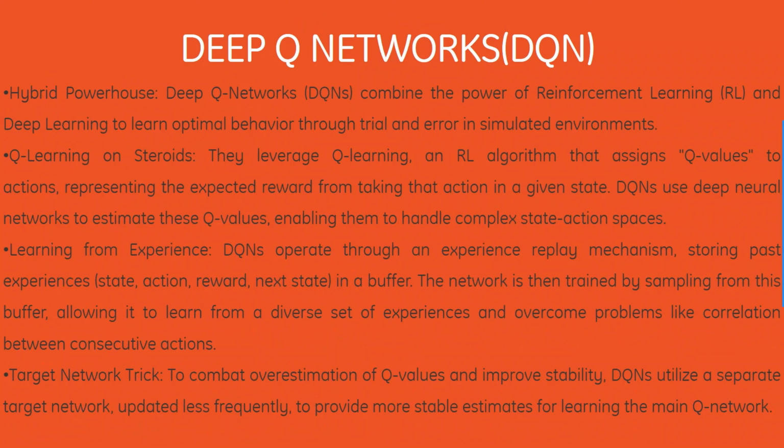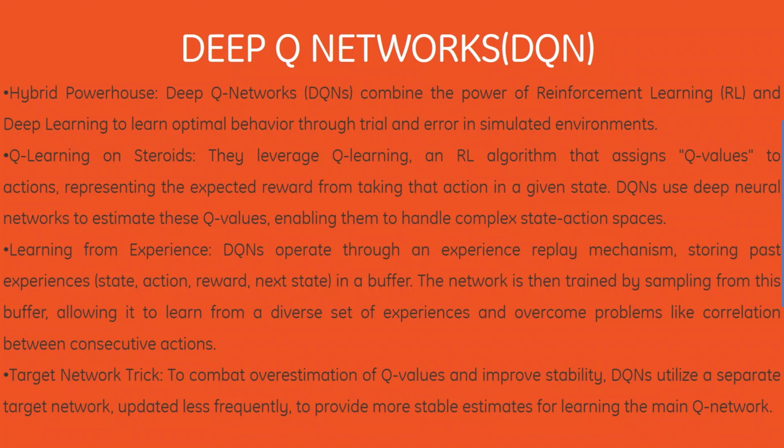Then we have learning from experience, that is, DQNs operate through an experience replay mechanism, storing past experiences, which is state, action, reward, next state, in a buffer. The network is then trained by sampling from this buffer, allowing it to learn from a diverse set of experiences and overcome problems like correlation between consecutive actions.